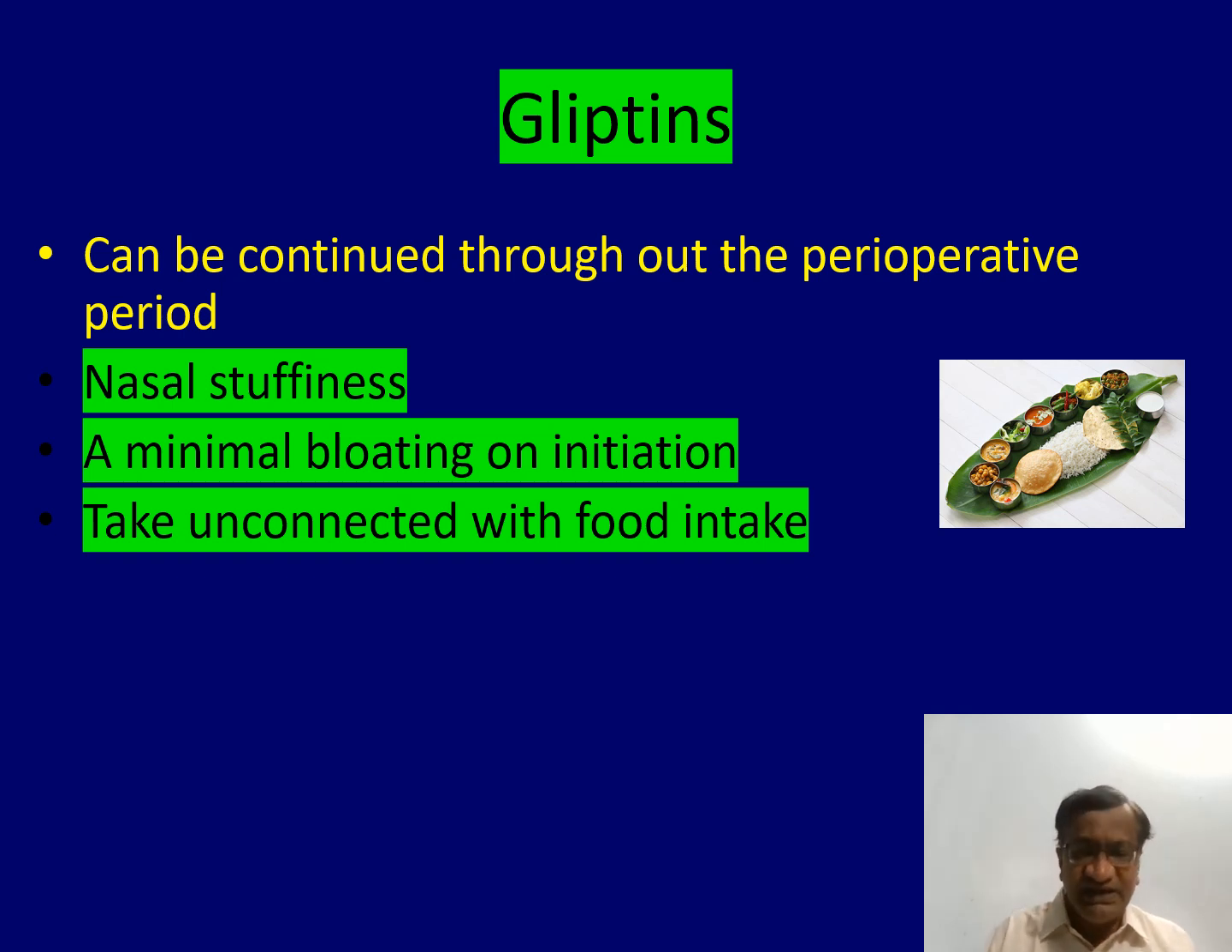There is minimal bloating on initiation, and they can be taken unconnected with food intake. This is what we want: gliptins. Saxagliptin, sitagliptin, vildagliptin, these are all the common gliptins used. A drug that is useful when unconnected with food intake is good for anesthesia because we are directly influencing food. No food like that, after operation or before operation.